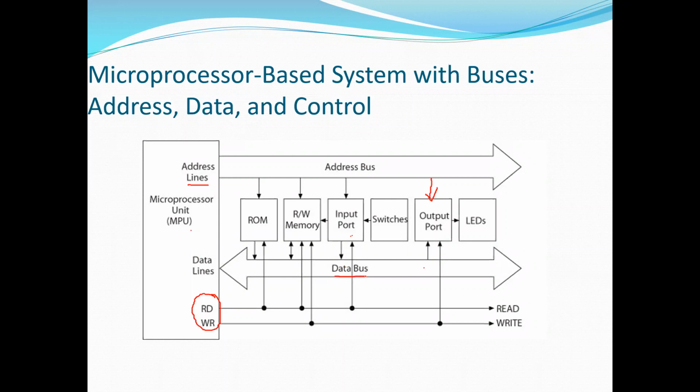The data bus is over here. It is bidirectional. From the processor it can go to the memory, or from the memory it can go to the processor. Similarly, like this. And there are read and write control signals. These signals are released depending on whether the processor is going to do a read or a write operation. Now we will understand this.